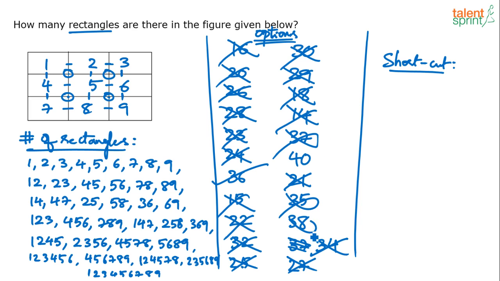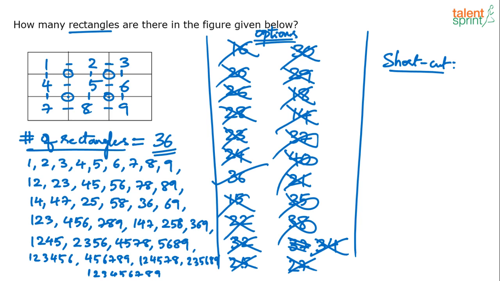37, 35, 38, 40 are all eliminated. I mean, not eliminated. I know that 36 is the answer, so I'm stopping at 36. 36 is the final answer. So the number of rectangles here will be equal to 36.